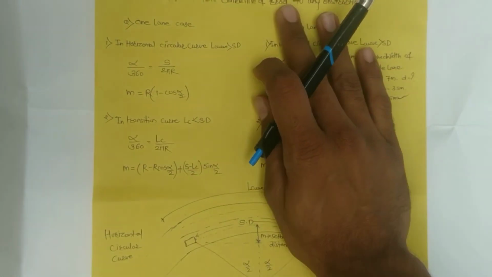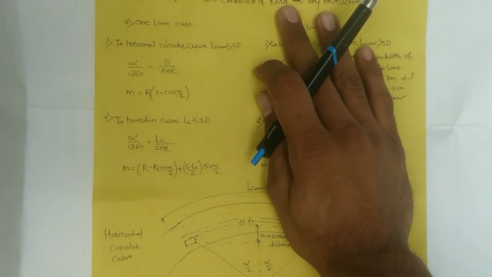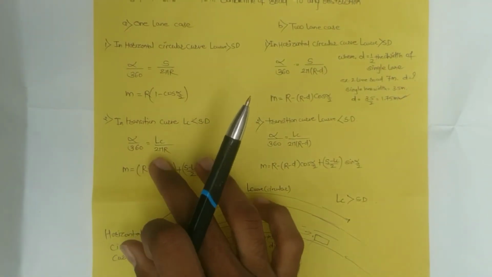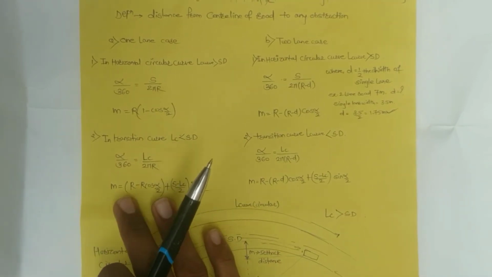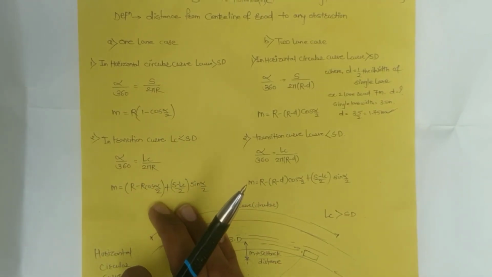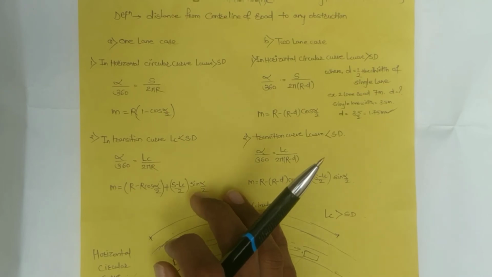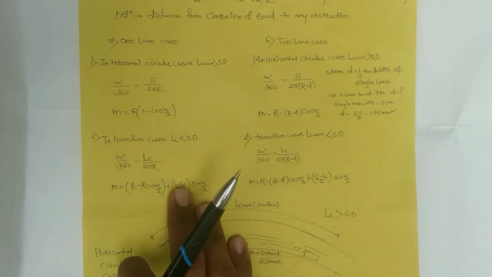Whereas in case of transition curve, the length of curve is less than sight distance. Alpha by 360 equals length of curve divided by 2 pi R, and setback distance formula is R minus R cos of alpha by 2 plus S minus Lc divided by 2 sin alpha by 2. Lc is the length of the curve.